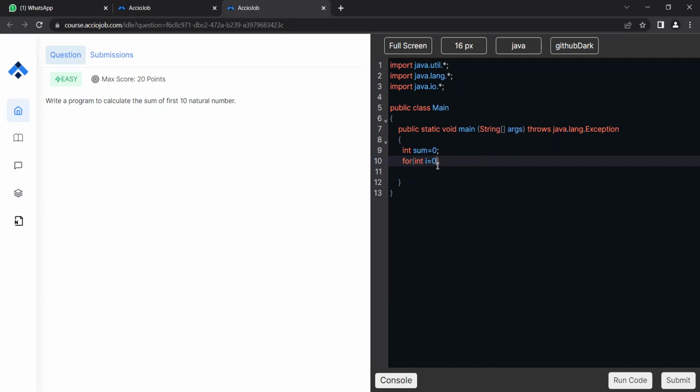Now the next part is separated by a semicolon. The next part is the conditional check on which condition the for loop should operate. I can't have an infinite loop, right?